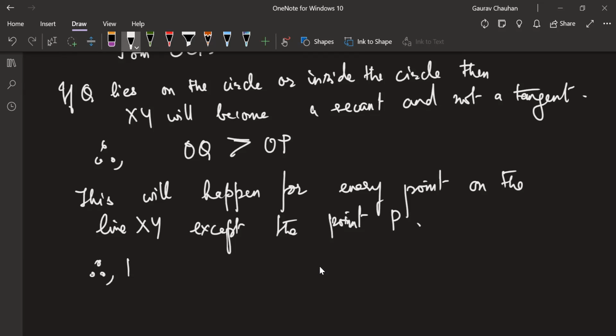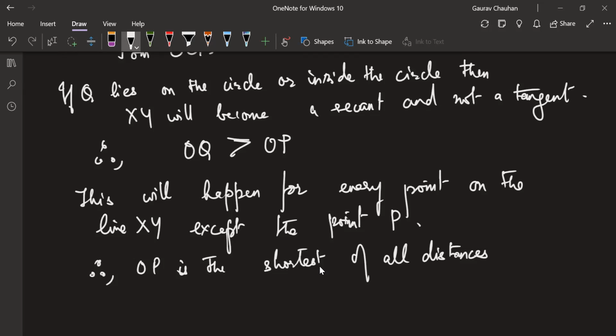Therefore, OP is the shortest of all distances, from the radius, it is the radius, no? Of all distances from where to where? From center to the tangent, okay?